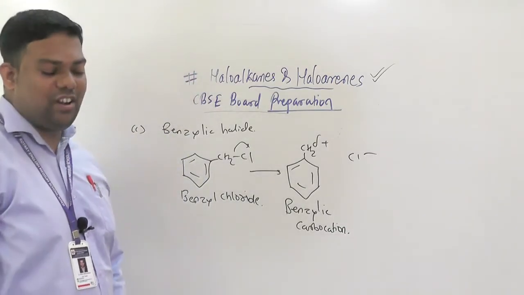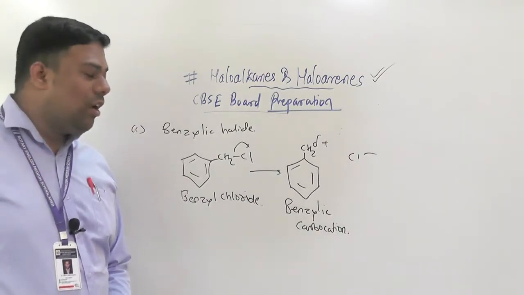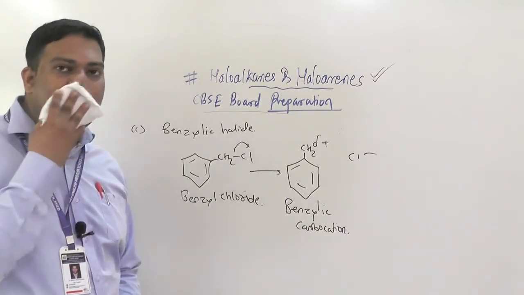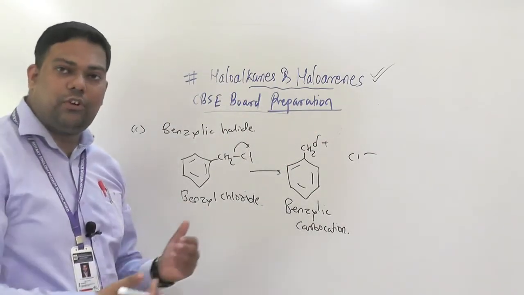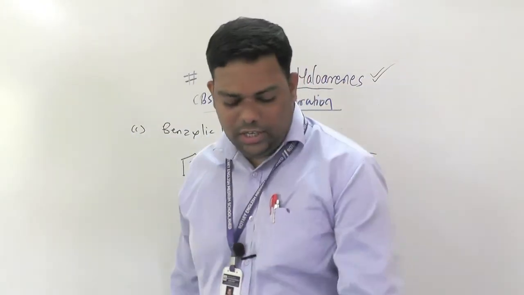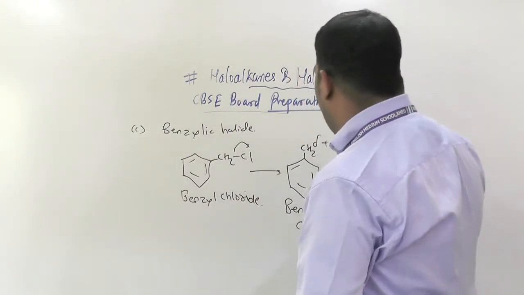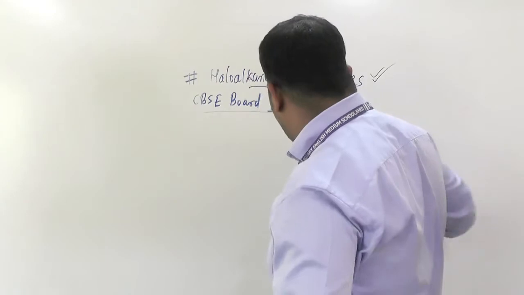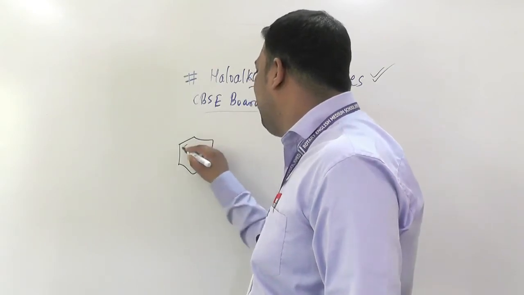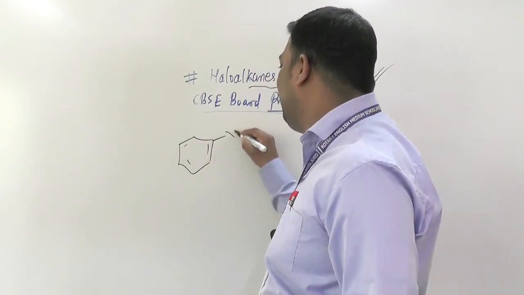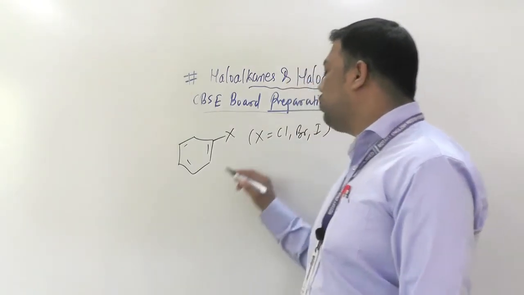This part is very important here. We have discussed the carbocation stability order also, so accordingly they will behave according to their stability order. Some are also sp2 hybridized. See here how they will react. In sp2 hybridized, the benzene ring is directly attached to a halogen, any X. X is chloro, bromo, or iodo.